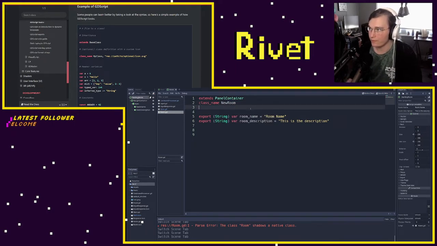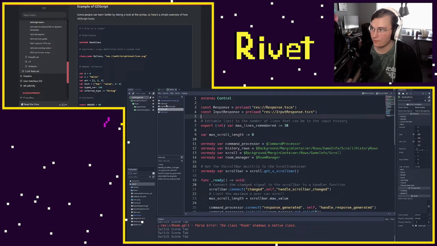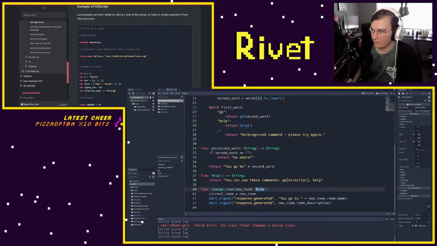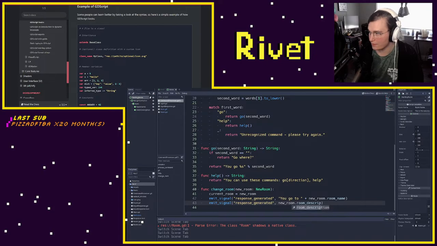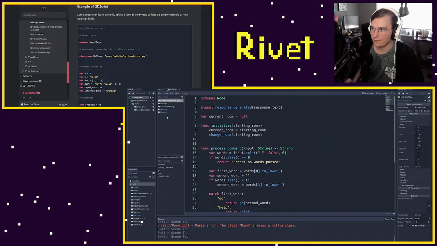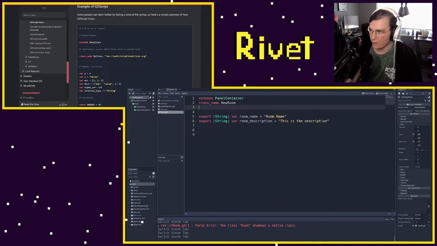Just going to name it new room. And then does this now autofill? It does now. So it was literally just the name for some reason. The name was not good.